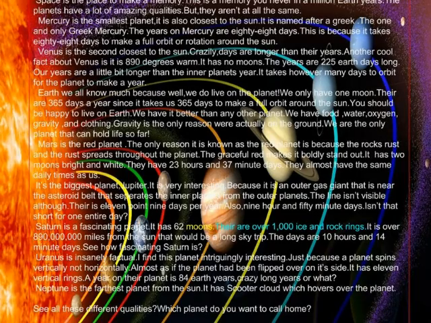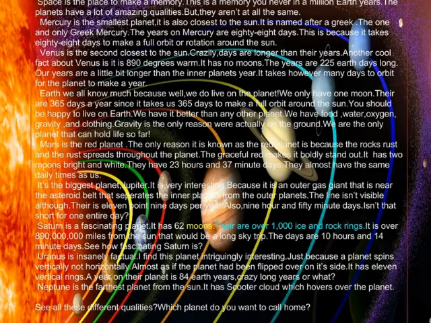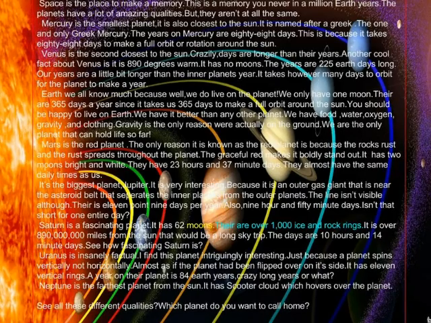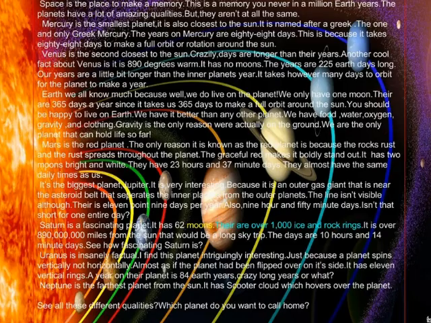Uranus is famous for its structure. I find this planet intriguingly interesting because it spins vertically, not horizontally. Almost all of this planet has been flipped over in the sky. It has 11 vertical rings. A year on the planet is 84 Earth years. Crazy long years, right?